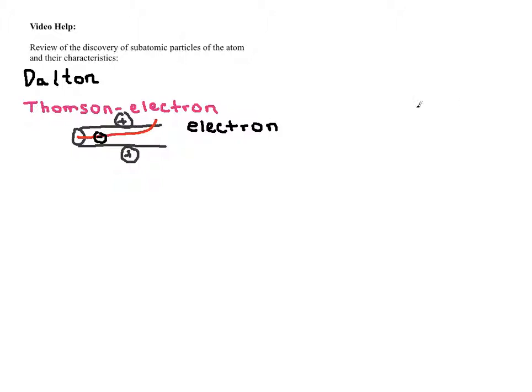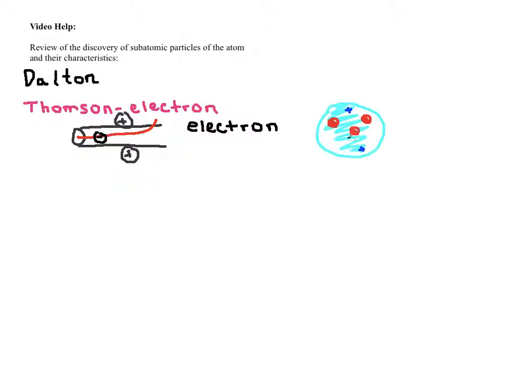And so what Thomson went ahead and did was he said, okay, we've got an atom, it's got negatively charged particles, therefore it has to have positively charged particles. So he assumed that all of an atom is positively charged throughout, okay, all of it, and then dispersed within the positively charged atom, you've got, kind of like chocolate chips, negatively charged particles.